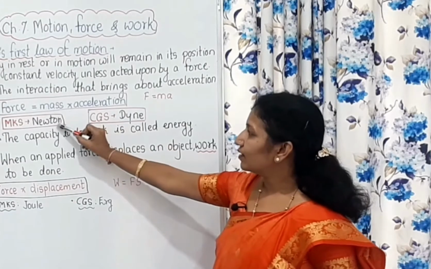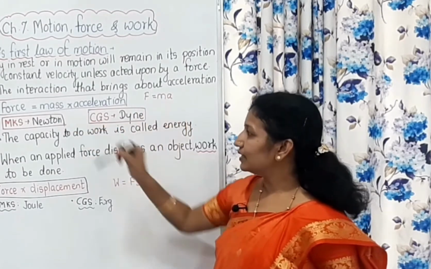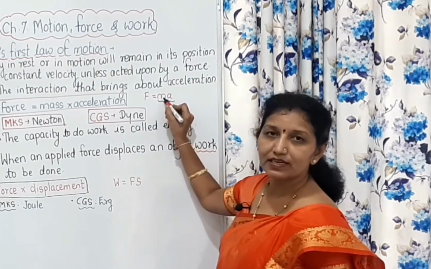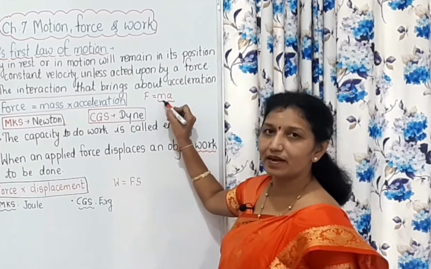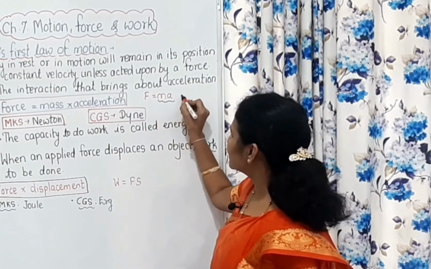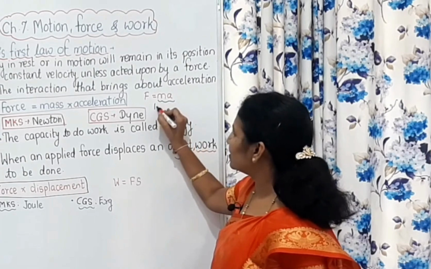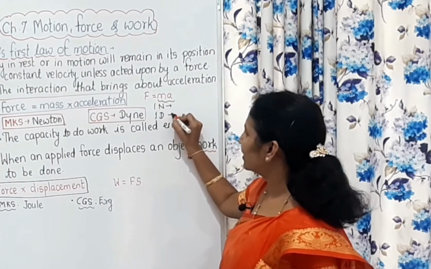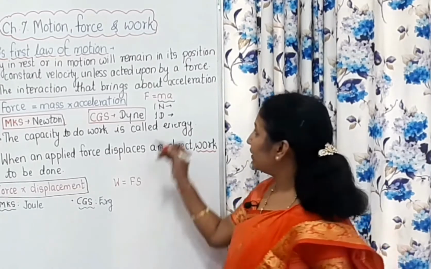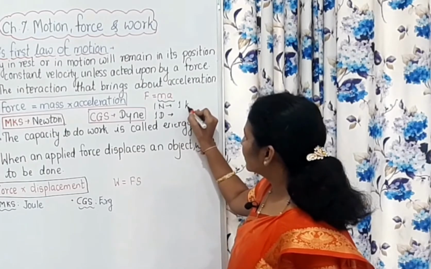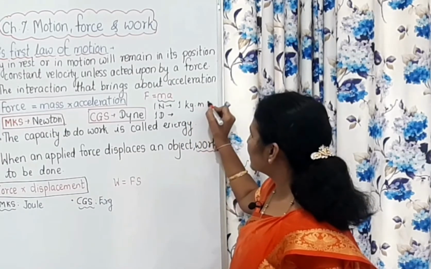In terms of units, mass is kilogram in the MK system and gram in the CGS system, and acceleration is meter per second square. So in the MK system, Newton is the unit, and in the CGS system it is dyne. So 1 Newton is equal to 1 kilogram meter per second square.